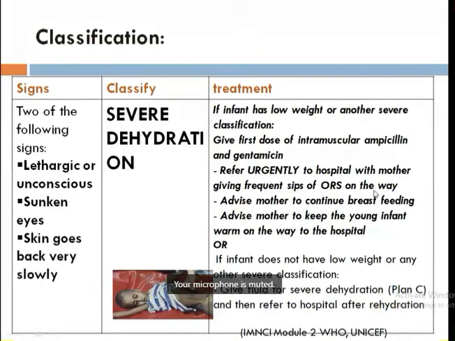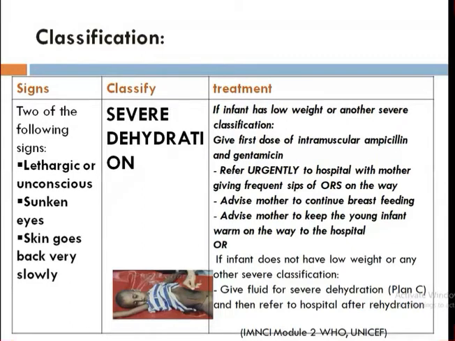See, this IMCI management is done mainly in the health post and primary health post, not even in the district hospital and general hospital, okay. The general and district hospitals have almost all the lab facilities, but not everything, like in urban cities. So if you are sitting in the health post or primary health post, you might be confused, because you have not been there, so it's not easy for you to visualize. But once you visit the health post or primary healthcare center, you will realize there is nothing much.